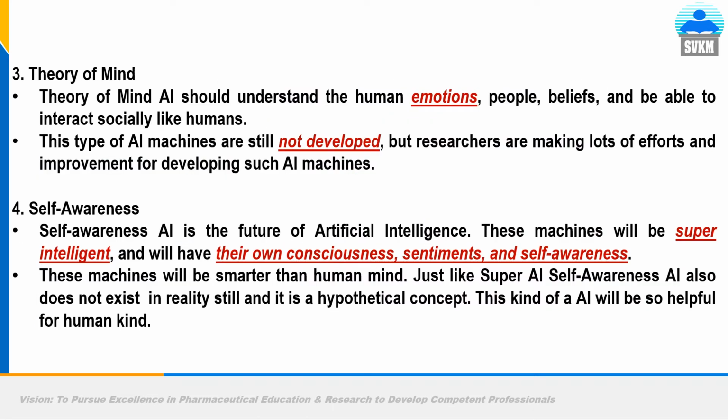Third is theory of mind. Theory of mind AI should understand human emotion and people's beliefs, and be able to interact socially like a human. This type of AI machine is still not developed. And fourth is self-awareness. Self-awareness AI is the future of AI. These machines will be super intelligent and will have their own consciousness, sentiments, and self-awareness. These machines will be smarter than the human mind, just like super AI. Self-awareness AI also doesn't exist in reality, and it is a hypothetical concept.